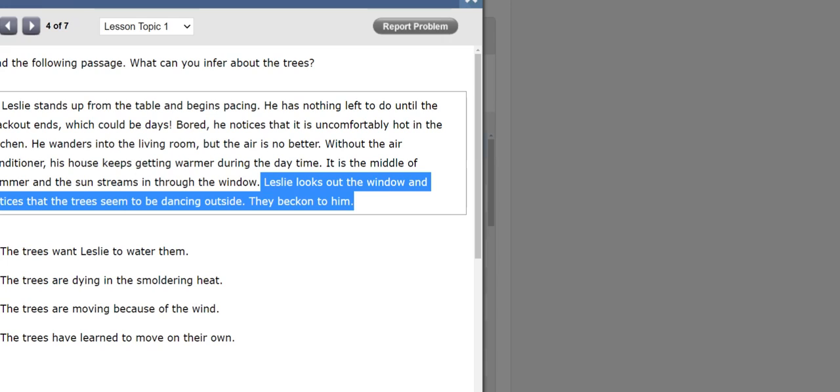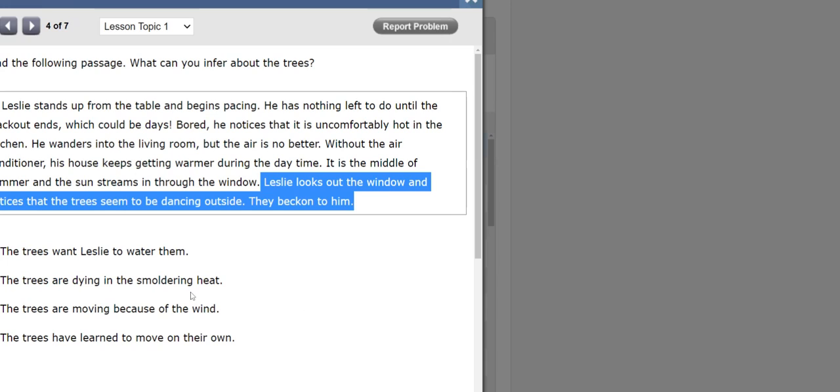Now let's take a look at the answers. The trees want Leslie to water them? No. The trees are dying in the smoldering heat? No. The trees are moving because of the wind? Yeah, that seems to be the answer. That's what we said. The trees have learned to move on their own? That doesn't make sense.